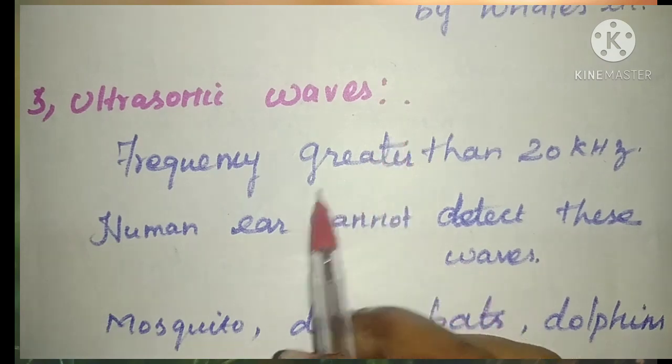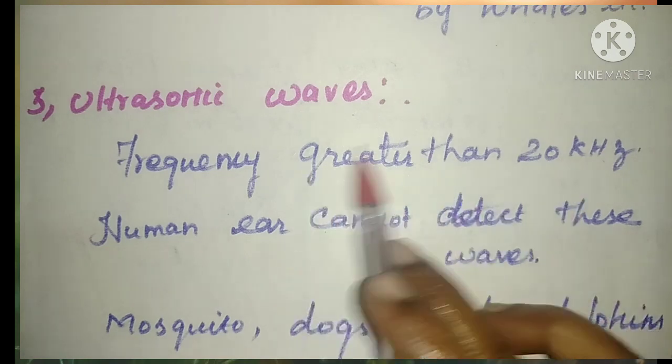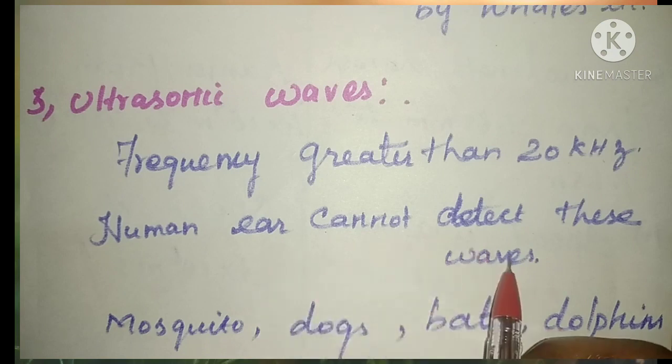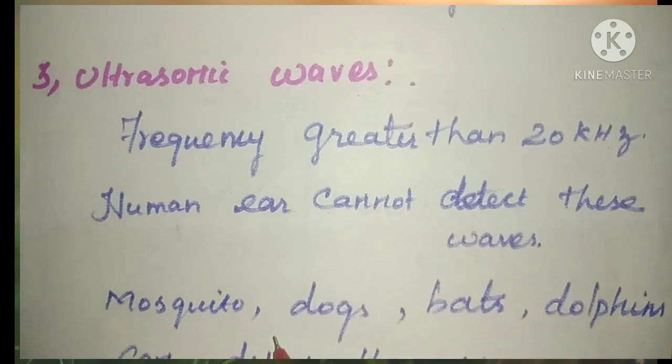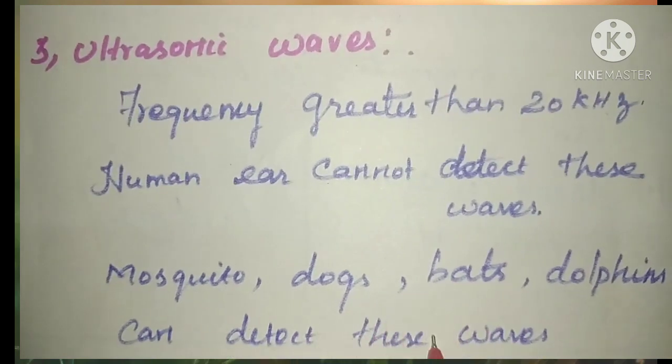In ultrasonic waves, a frequency greater than 20 kilohertz or 20,000 hertz is called ultrasonic waves. But we cannot detect these waves. The human ear cannot detect them. Some creatures like mosquitoes, dogs, bats, and dolphins can detect these waves. Also, bats produce these ultrasonic waves so that they can easily find their prey. It helps them to identify the prey easily.